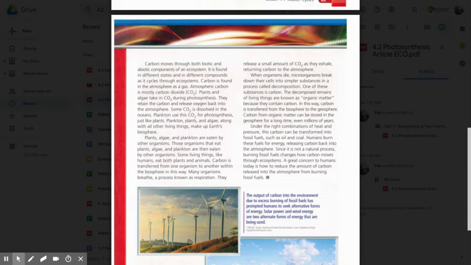Carbon from organic matter can be stored in the geosphere for a long time, even millions of years. Under the right combinations of heat and pressure, this carbon can be transformed into fossil fuels, such as oil and coal. Humans burn these fuels for energy, releasing carbon back into the atmosphere. Since it is not a natural process, burning fossil fuels changes how carbon moves through an ecosystem. A great concern to humans today is how to reduce the amount of carbon released into the atmosphere from burning fossil fuels.